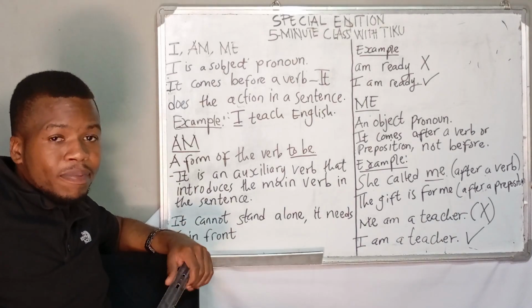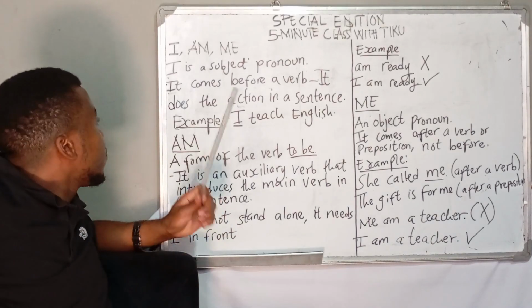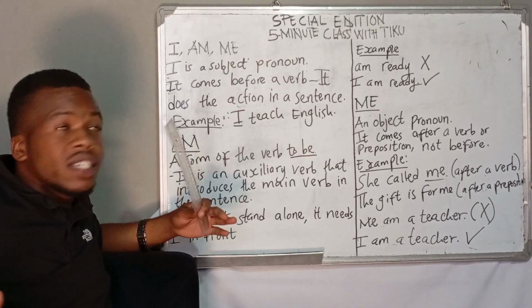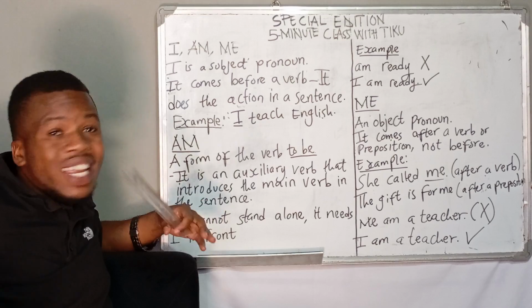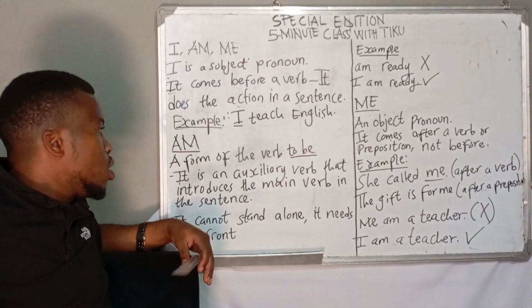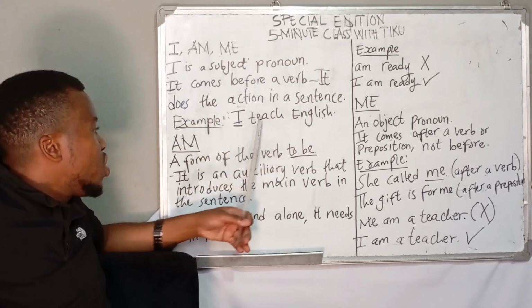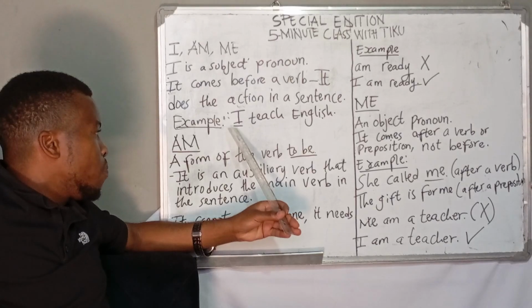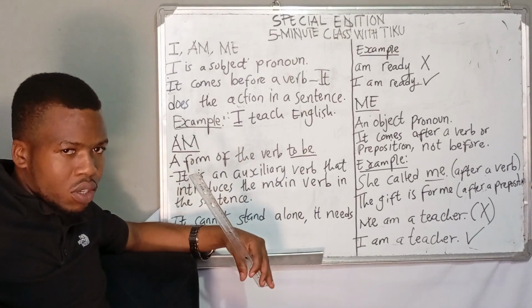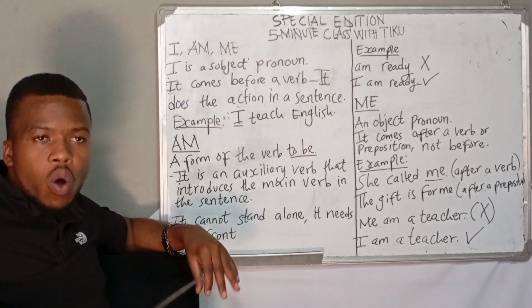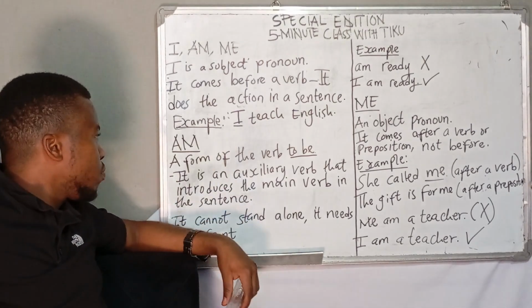Getting started, let's look at I. I is a subject pronoun. It actually comes before a verb, so it is the one which does the action in a sentence. Alright? So for example, I teach English. I is the one which is doing the action. So as a subject pronoun, it is the one doing all the action of teaching.